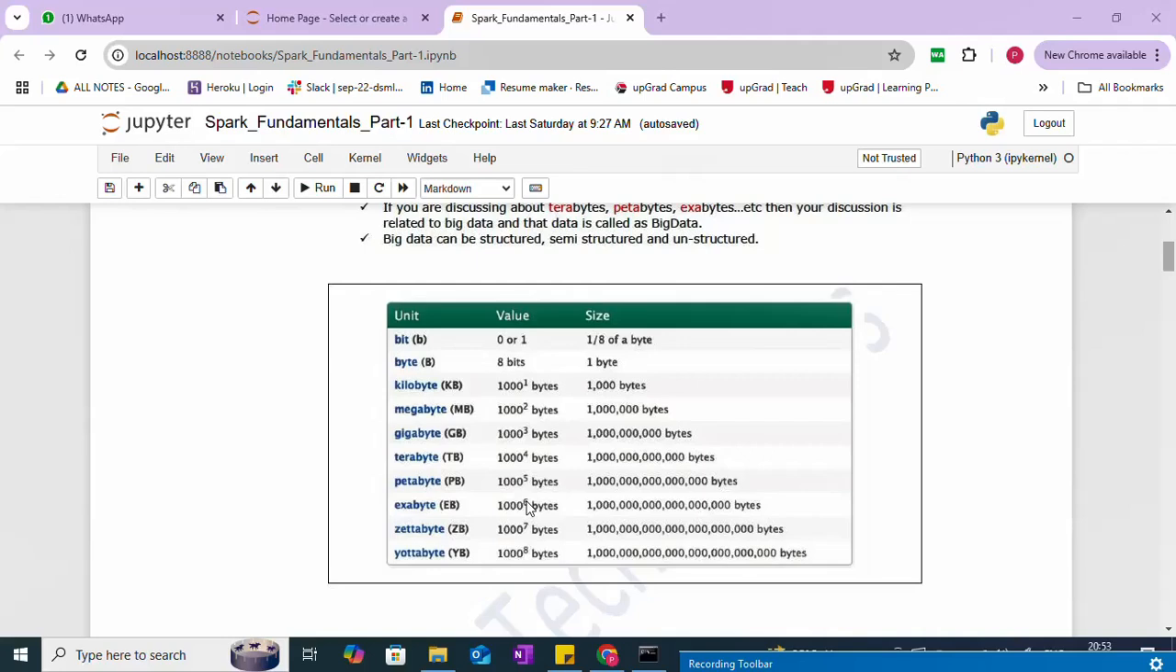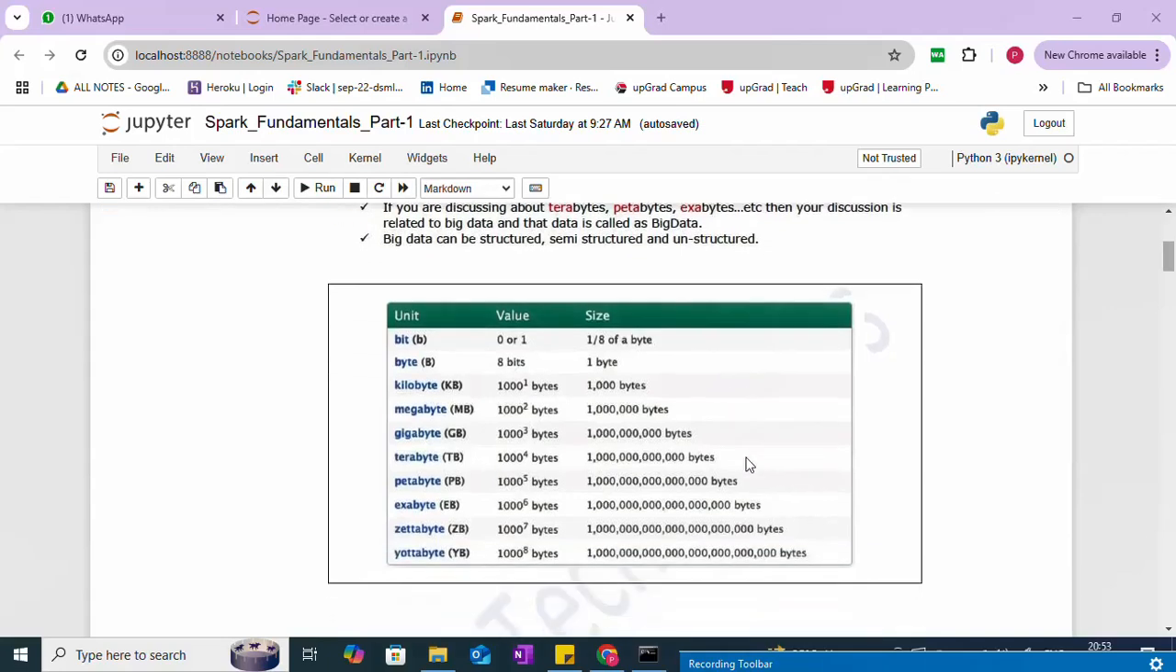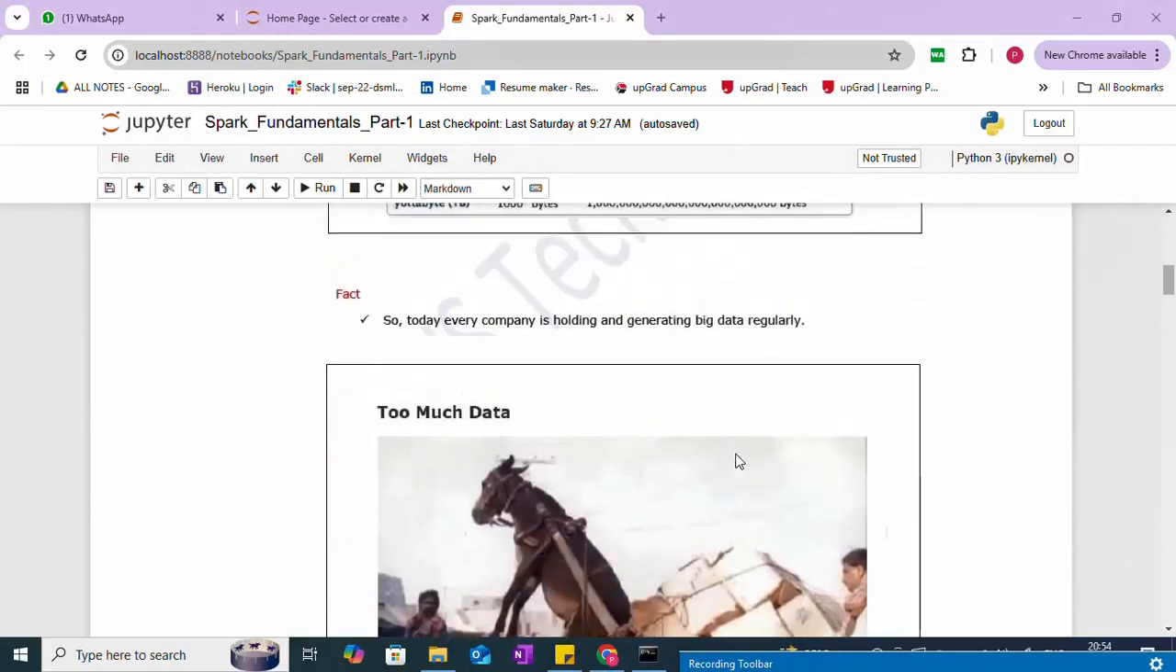So up to kilobyte and megabyte is fine. But whenever you are talking about terabyte, petabyte, exabyte, zettabyte, and yottabyte, that comes under big data. To handle such data, traditional databases like Oracle, MySQL, SQL Server, PostgreSQL, and DB2 are not enough. For that we have to rely on the HDFS file system, the Hadoop Distributed File System, to store big data. Today, every company is holding and generating big data regularly.